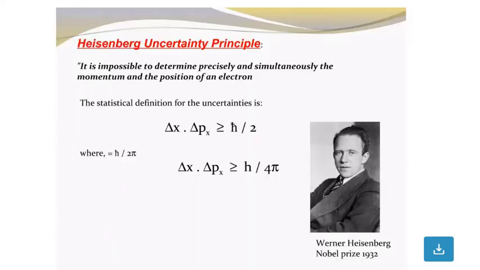Heisenberg uncertainty principle: it is impossible to determine precisely and simultaneously the momentum and the position of an electron. The statistical definition of the uncertainty is delta x, the uncertainty in position, times delta p, the uncertainty in momentum, is greater than or equal to h cross by 2, or h by 4 pi.